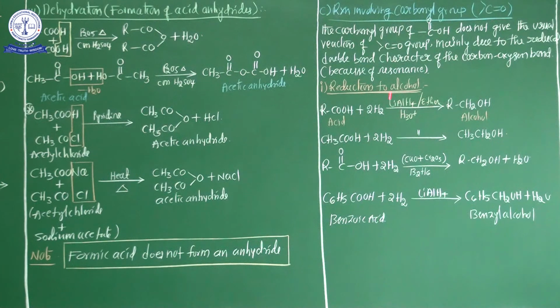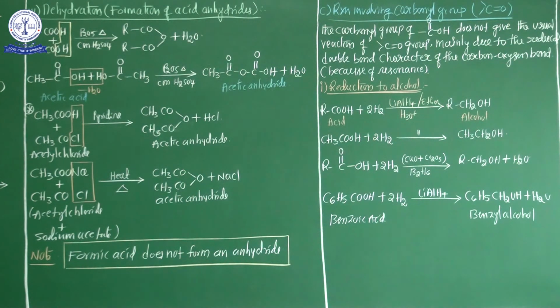Okay, important key point: if the carboxylic acid is converted into alcohol, the important reducing agents are lithium aluminum hydride in ether solution or hydrogen in the presence of copper chromate. See here, this is the acid. These are the reducing agents, lithium aluminum hydride, ether and H3O+, treated with hydrogen, and alcohol is obtained.